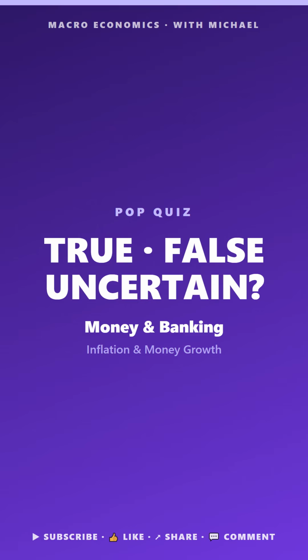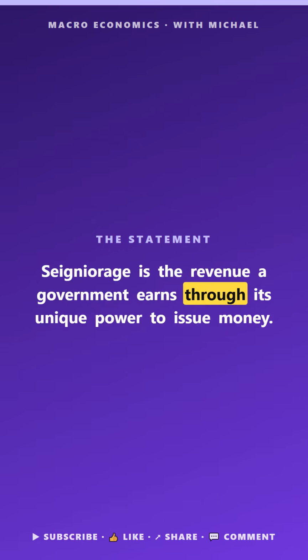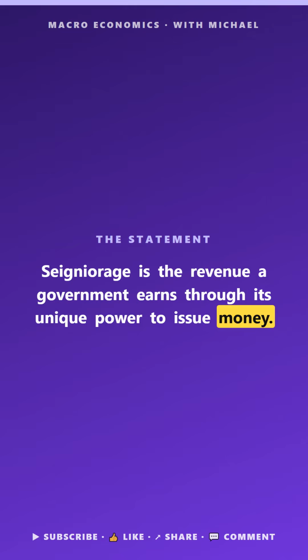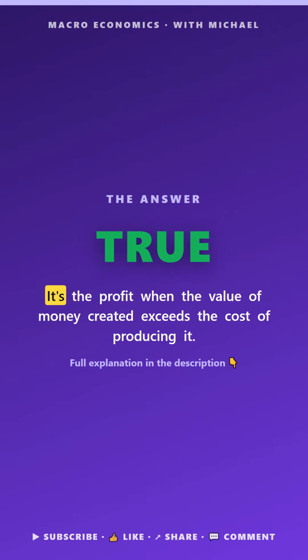Macro pop quiz. Money and banking. True, false, or uncertain. Seigniorage is the revenue a government earns through its unique power to issue money. The answer is true. It's the profit when the value of money created exceeds the cost.